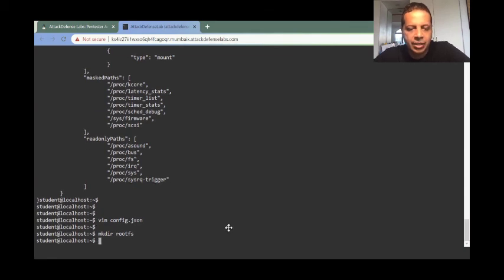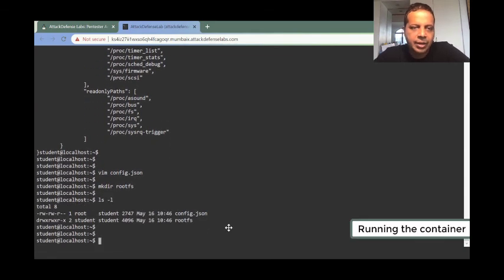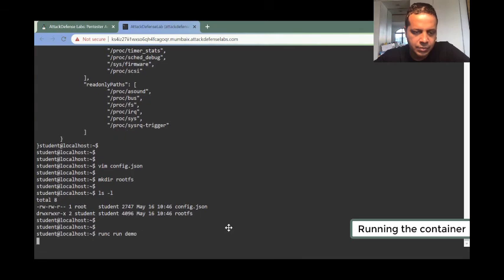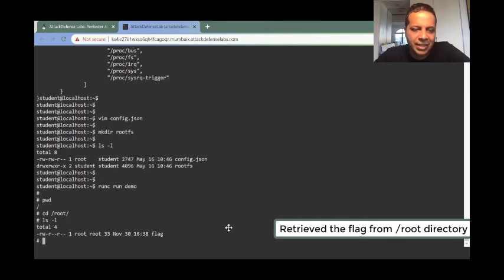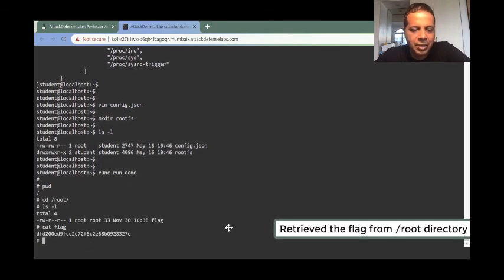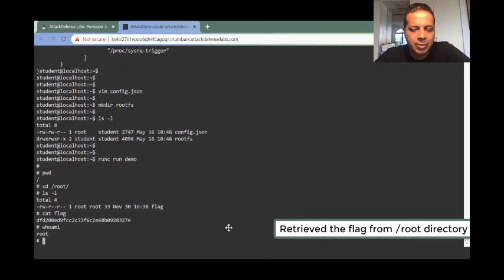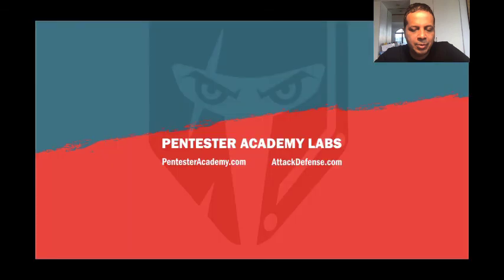So now let's create an empty directory, and then let's go ahead and create the container using runc. runc will now use the specification file and create a container by binding the root file system into rootfs. And this is how we will get access to it. There you go. And now you see you're inside your container. But what you're seeing right now is really the host file system. So as you can see here, now we are able to retrieve the flag, do anything else that we want.